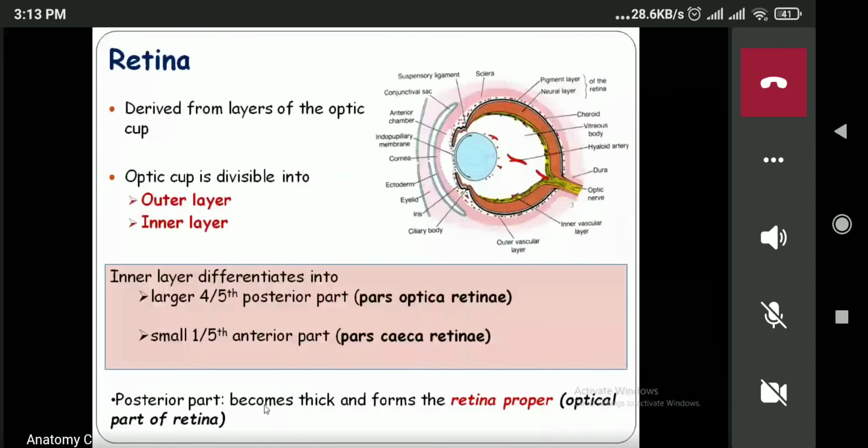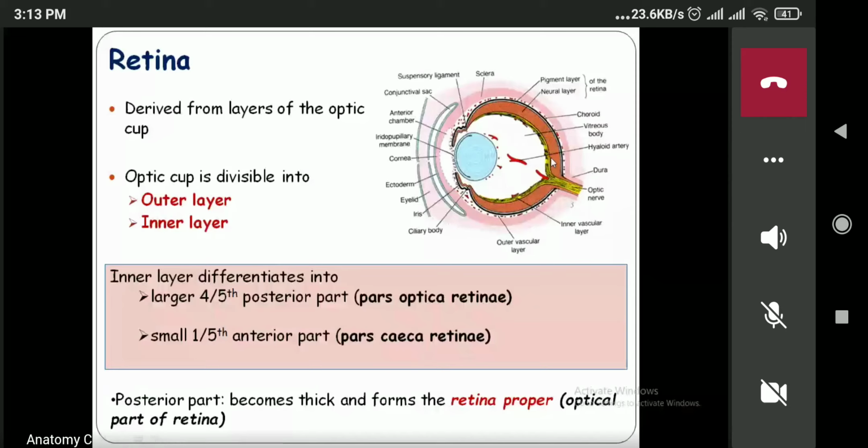Now there are the 3 layers of the eyeball. Sclera is the outermost layer, then the middle layer, and the innermost layer. The innermost layer is known as the retina. Now this retina will be developed from the optic cup. You can see over here the optic cup. This is the outer layer, and this one is the inner layer. The optic cup has an outer layer and an inner layer.